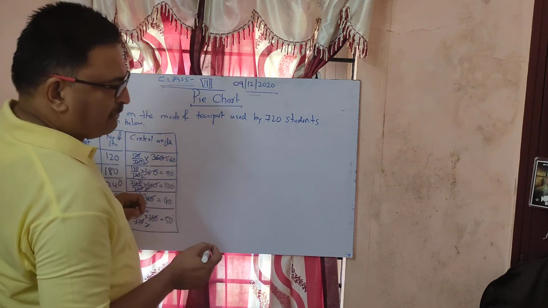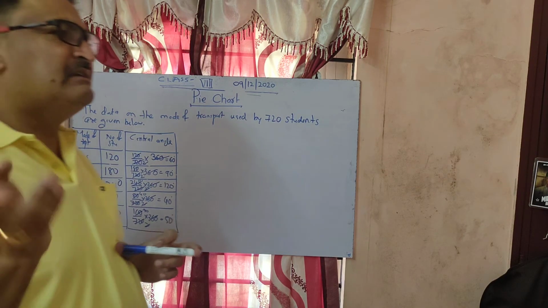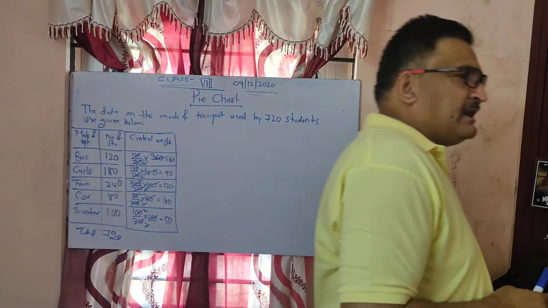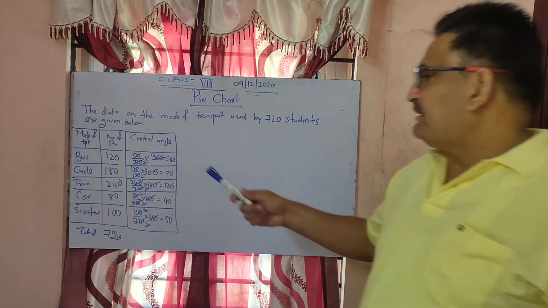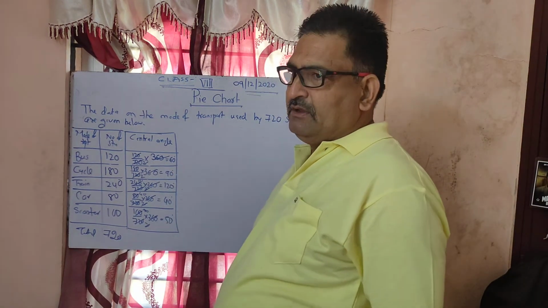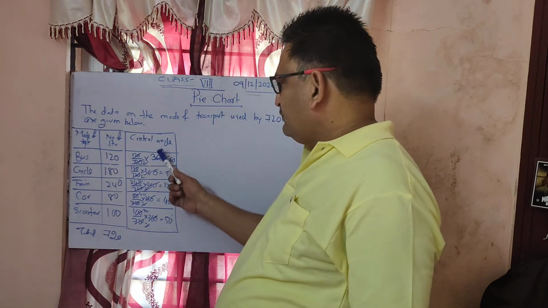I will tell you the formula, but remember how to do it. The same process. In what form you have to convert the given data? If it is a circle, then you have to multiply by 360. If you have to convert into 180 degrees, then you have to multiply by 180.